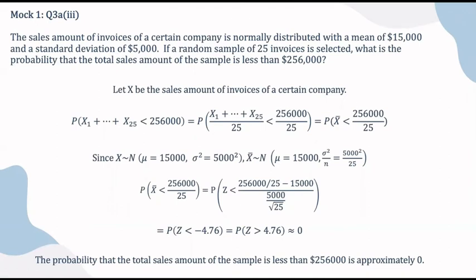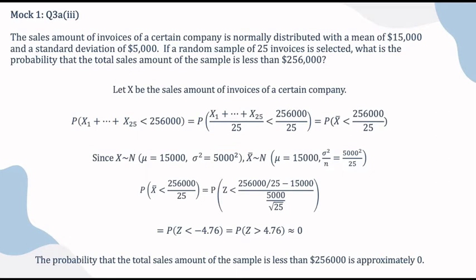Thank you, Moran. I'm Chang Lam Anna, and I'm going to explain the Mock 1 paper question 3A3. In this question, the sales amount of invoices of a certain company is normally distributed with a mean of $15,000 and a standard deviation of $5,000.